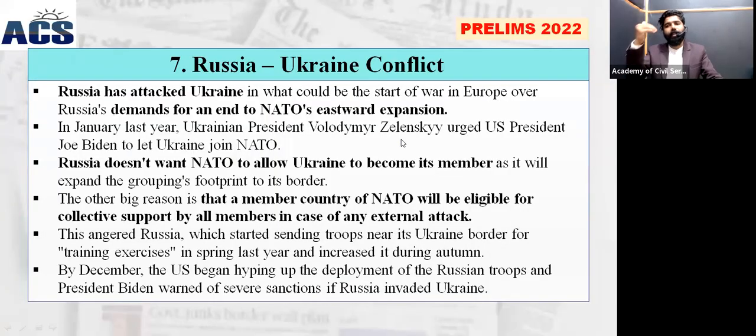We have heard about many editorials, many articles, many discussions, political debates about why Russia is attacking Ukraine, why Russia is targeting Ukraine, why Russia was invading Ukraine. This question was discussed many times in these articles. In The Hindu, Indian Express and other TV debates also, they discussed why Russia is invading Ukraine, why there was a conflict between Russia and Ukraine. The basic reason behind this conflict between Russia and Ukraine is with regard to the expansion of NATO towards the Eastern European regions.